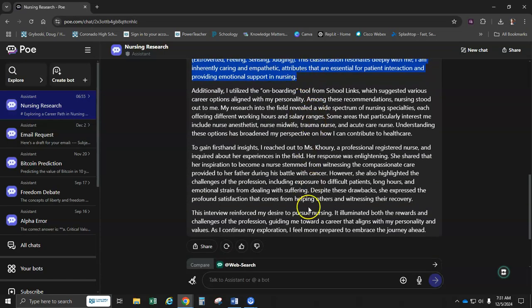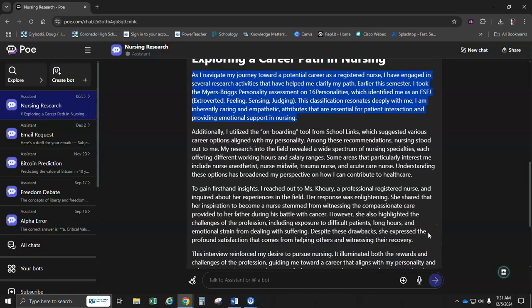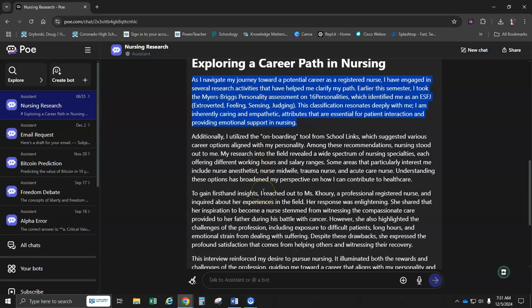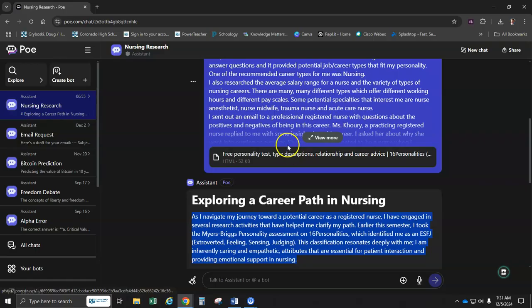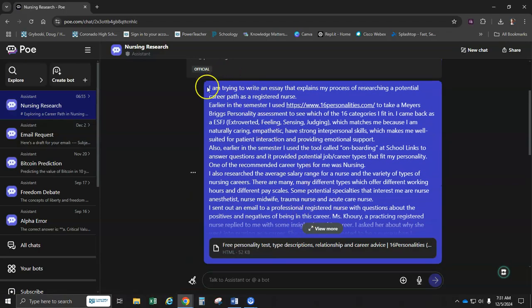It's actually very well written, even though a lot of the time when I ask AI to write something, it's very poor and it doesn't give me exactly what I want. But why is this giving me exactly what I want? It's because of my really good input. So using AI all has to do with learning how to give really good input and prompts.